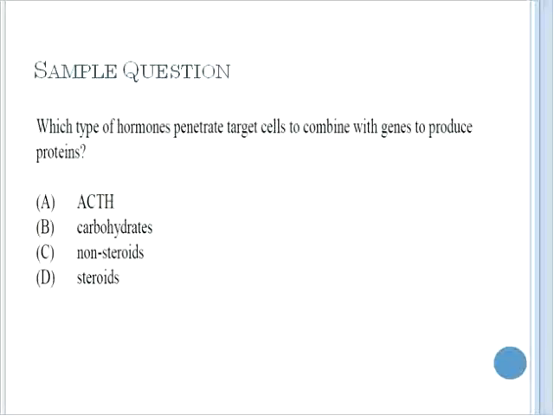The second question in the sequence, which type of hormones penetrate target cells, again, entering the target cells to produce proteins? If a hormone is going to cross into the cell, it must be fat-soluble. The only fat-soluble hormones that are there are the steroid hormones.